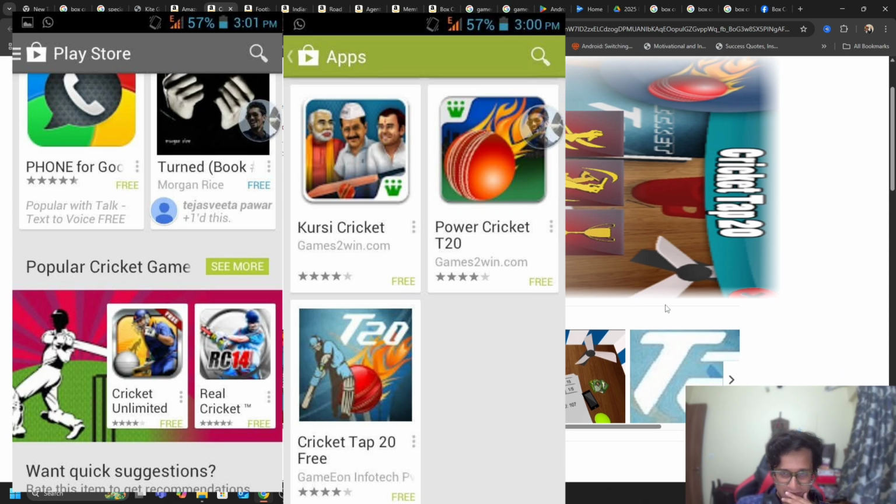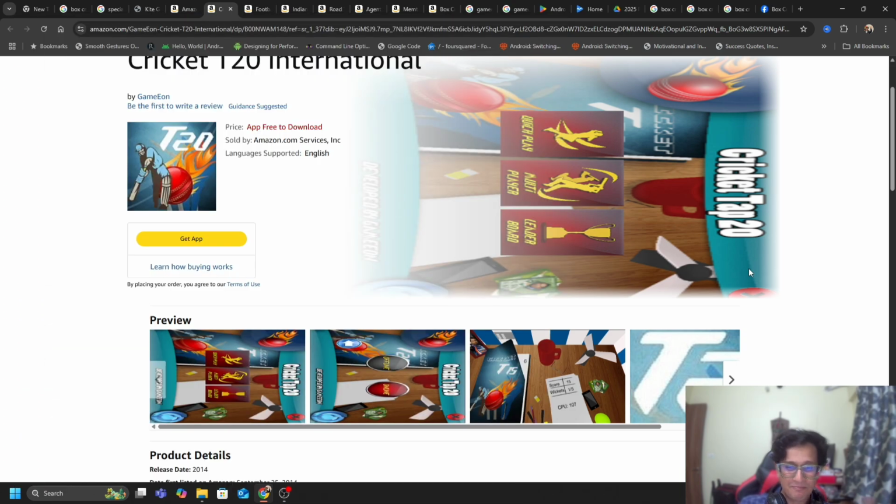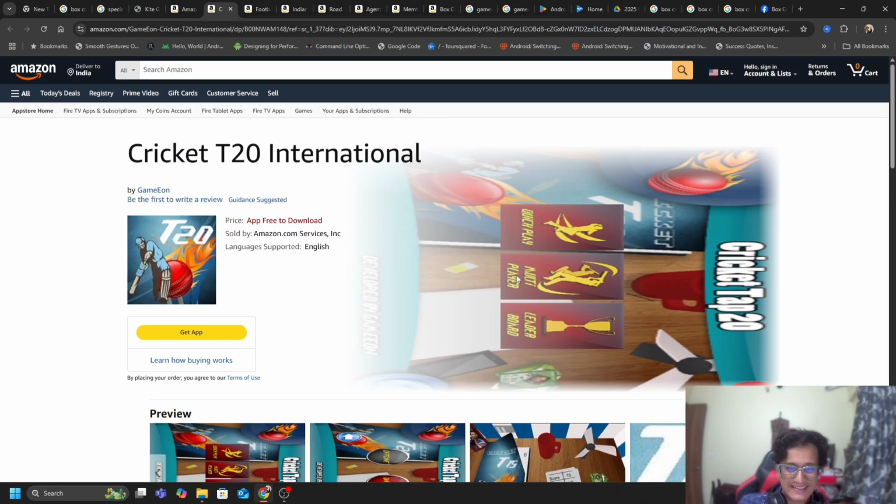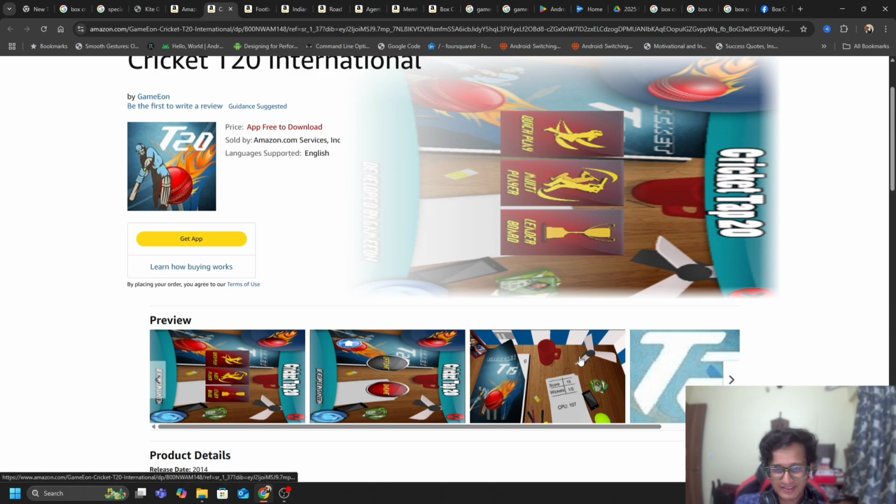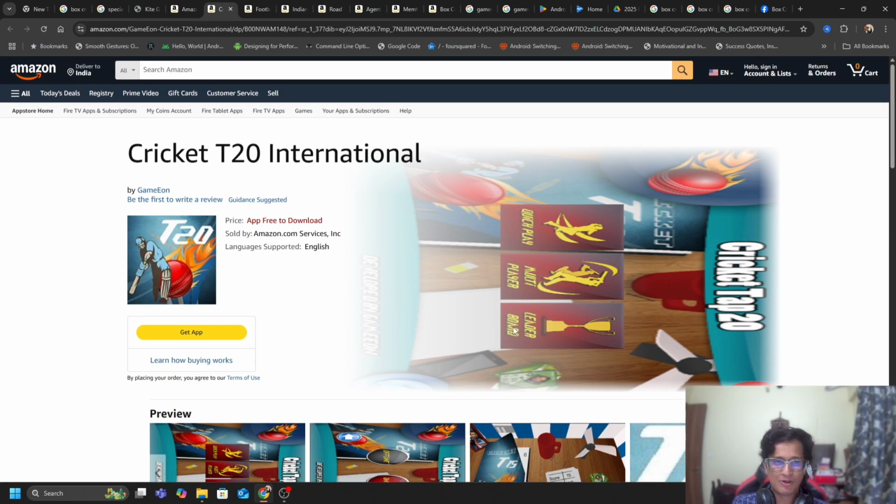I remember we were featured alongside Games to Win. There were two of their games, and this was the popular cricket game in that category. I don't know how that happened, but whatever happened felt amazing. This simple idea of just a book cricket was somehow featured on Google Play's front page in the cricket category, which was very surprising for us.